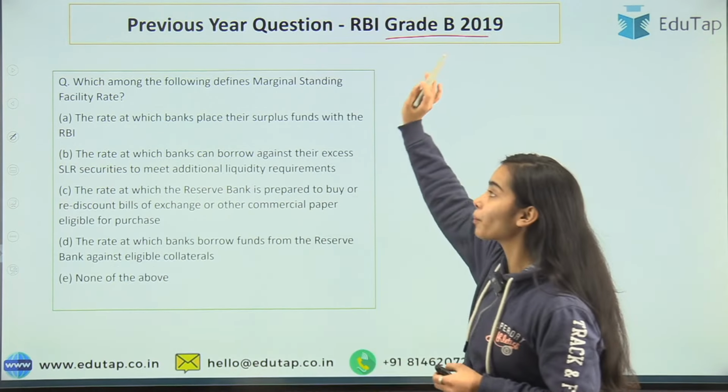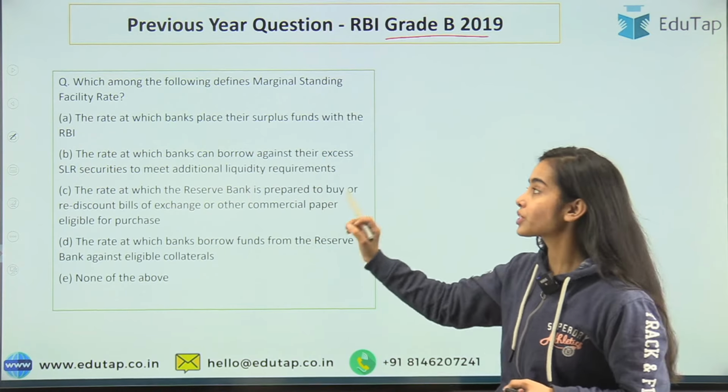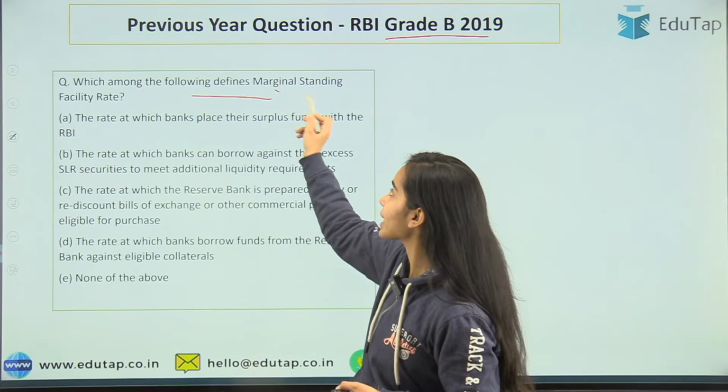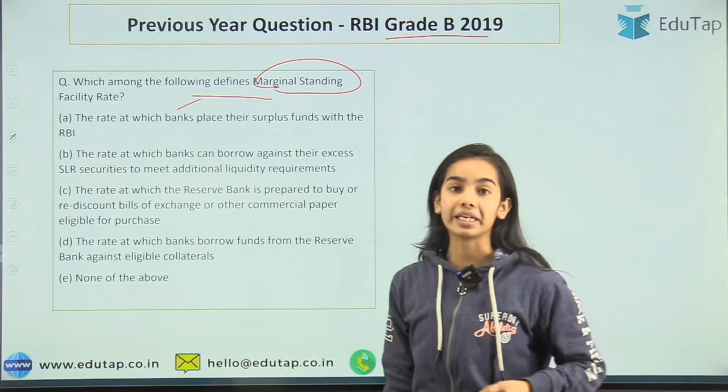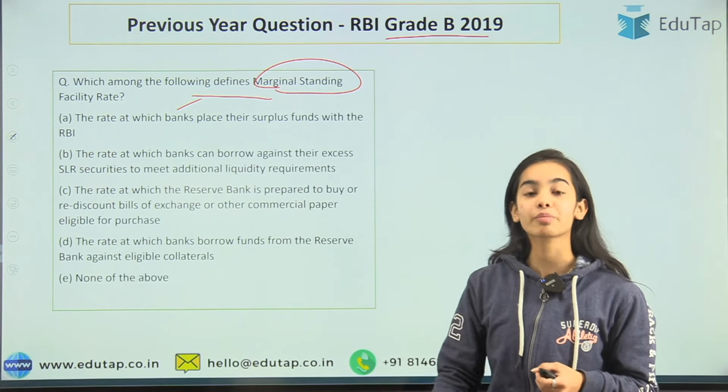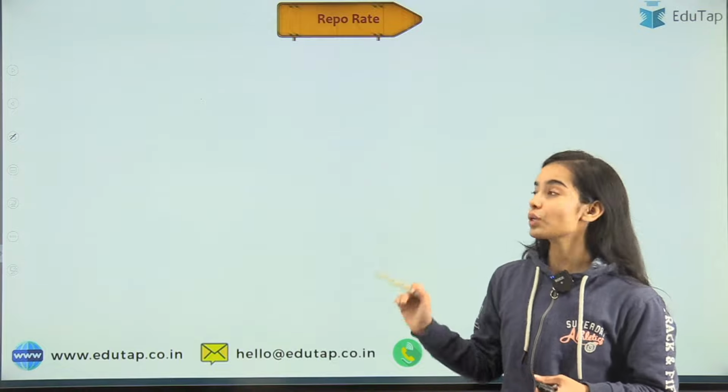Now the previous year question of the RBI Grade B 2019, as you can see how important the MSF is, that a direct question has been asked: which among the following defines the Marginal Standing Facility rate? You will surely be able to answer this question by the end of the session. So now, repo rate.